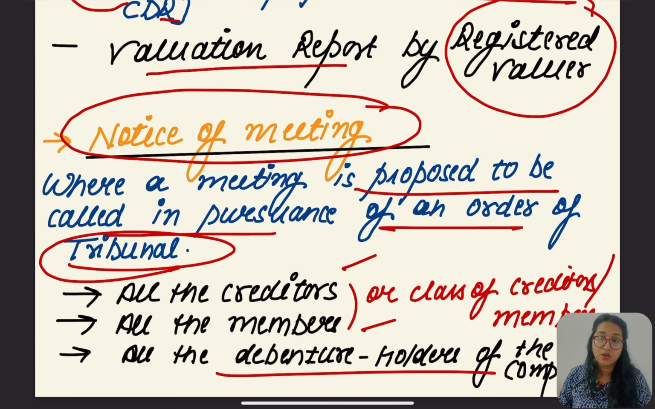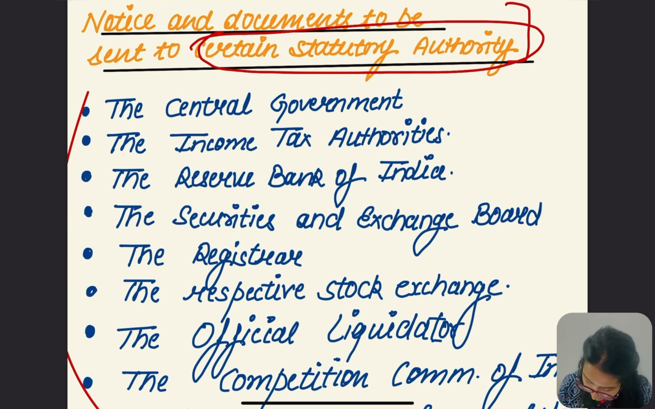Now, notice and documents to be sent to statutory authorities. First of all, we have said that the application is to be sent to the tribunal. Along with that application, some disclosures are to be made, right? Apart from that, some notice and documents are to be sent to some statutory authorities.